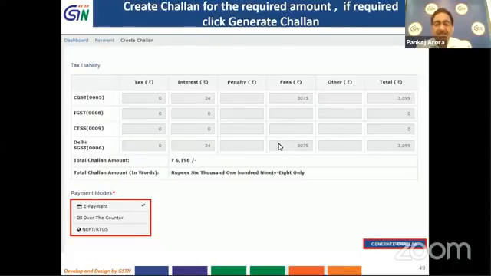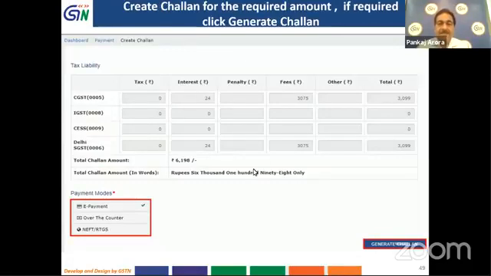After creation of challan, you will have to click on generate challan after selecting the mode of payment. Mode of payment, as you can see, you can pay through e-payment, or for certain threshold limit you can pay over the counter, and NEFT RTGS facility is also there.